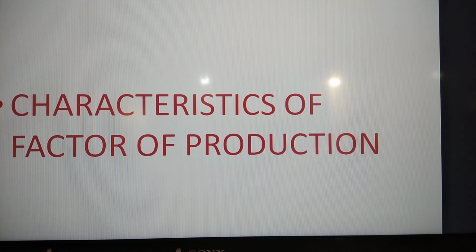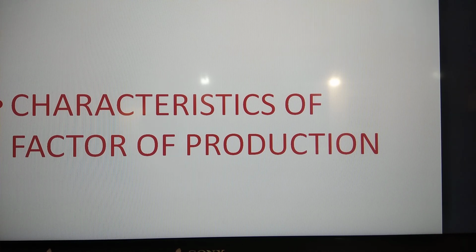Got it? The next important characteristic is that it is the service of the factor rather than the factor itself that contributes to production. The next feature is that all the factors of production have a physical existence, meaning they are tangible resources, which you can see and touch.